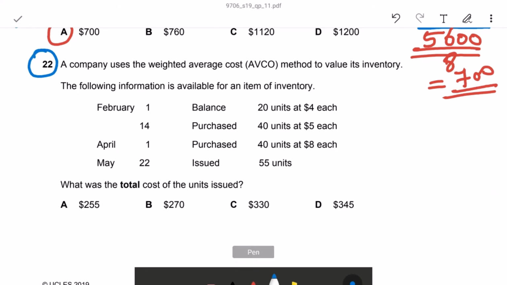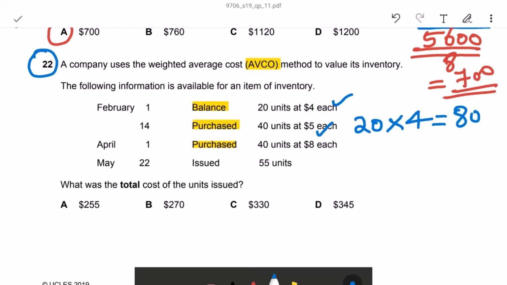Question 22. A company uses weighted average cost, or AVCO. AVCO means perpetual valuation of inventory. The following information is available: balance, purchased. So we have to find the price of the product. The first one, 20 multiply 4 is equal to 80. They purchased the first one.